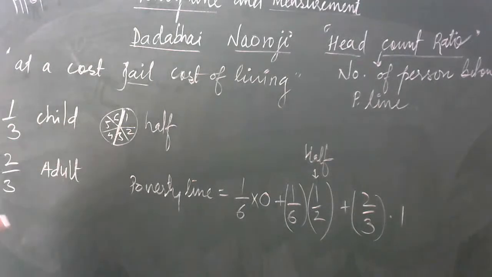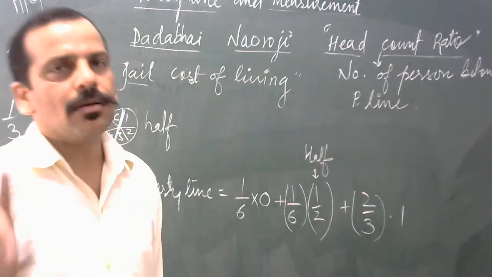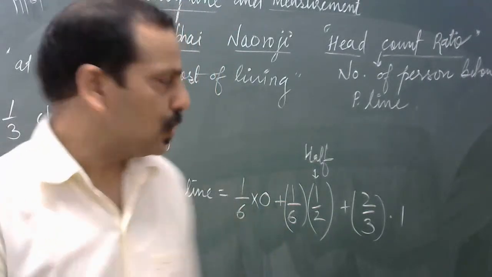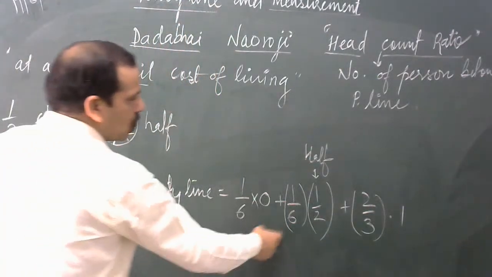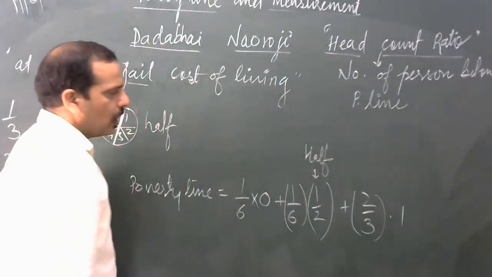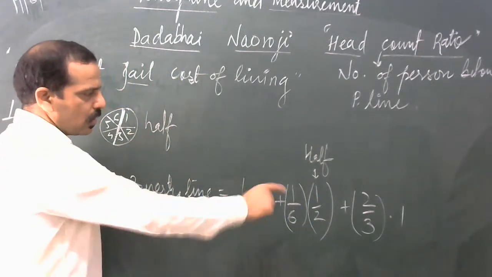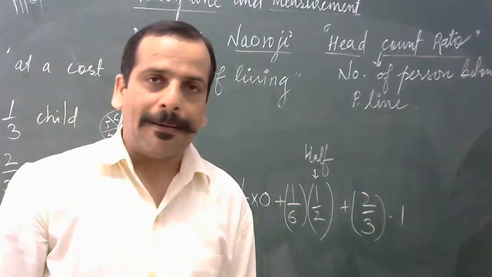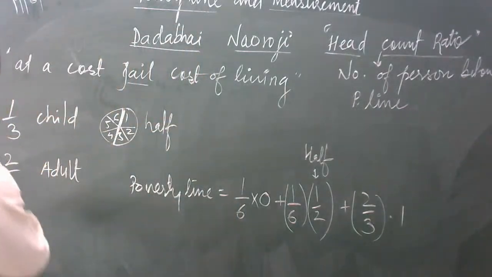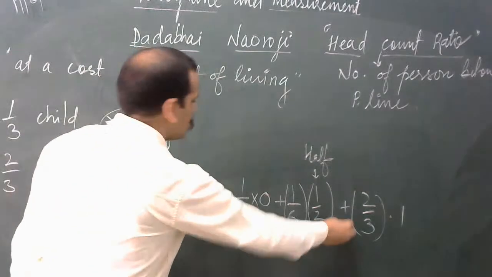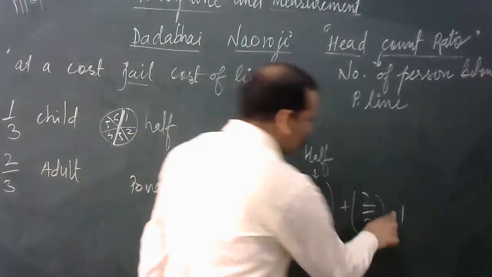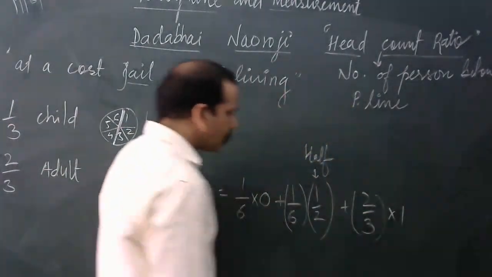It means adults are consuming, say, one chapati. So half of the children, which is 1 upon 6, will be consuming half a chapati. Half chapati means 1 upon 2. Of what? Of the adult. So what is the percentage of adult? 2/3 of adults are taking one chapati.